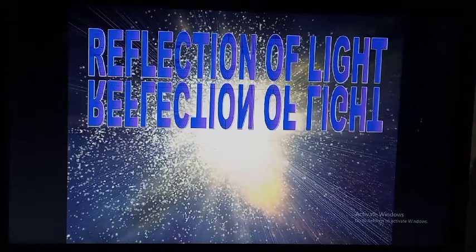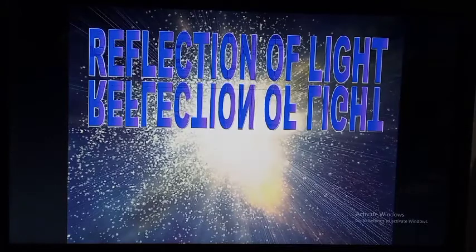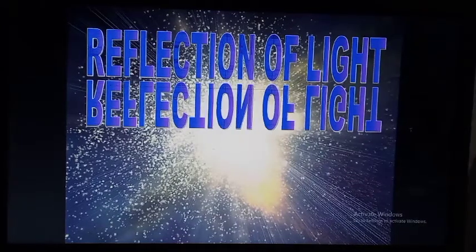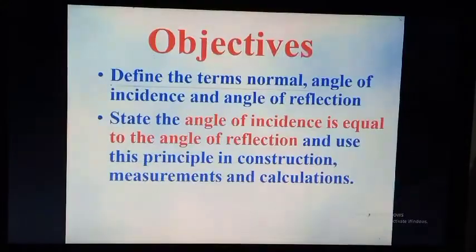What is meant by light? Light is a form of energy. With the help of light, we can see the object. How can we see the object? We can see the object due to reflection. When light is placed on the object and reflects back to our eyes, that's why we can see the object. So that is the reflection of light.